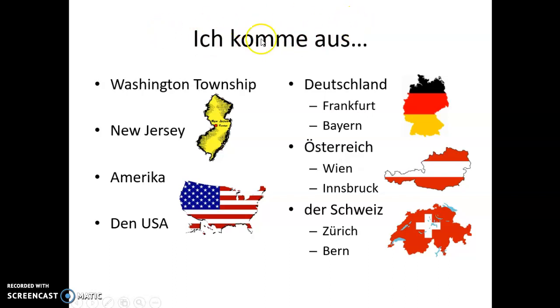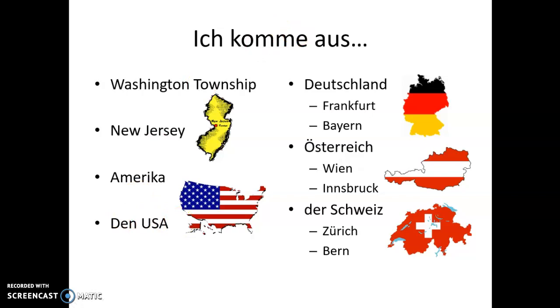Now, you could say the town that you come from. Ich komme aus Washington Township. You could say maybe a state. Ich komme aus New Jersey. Or you could say a country, because some people in a German-speaking country might not know where New Jersey is. So you could say Ich komme aus Amerika. Or you could say Ich komme aus den USA.